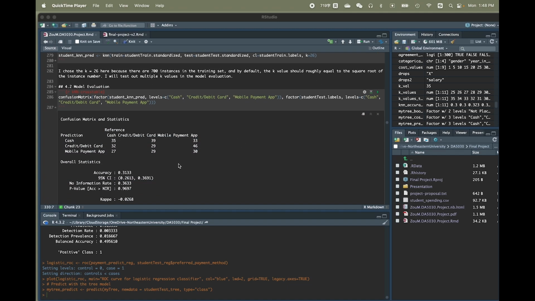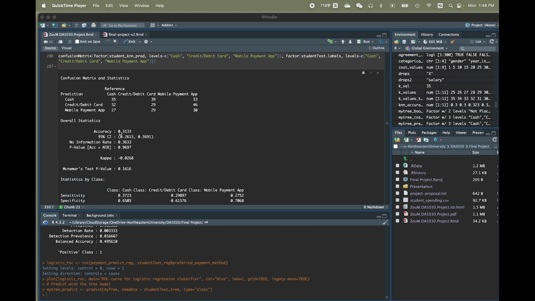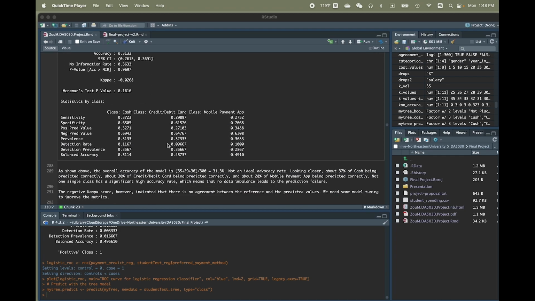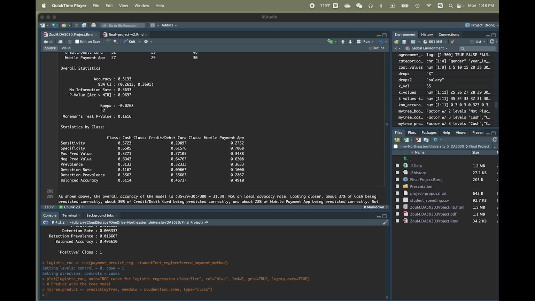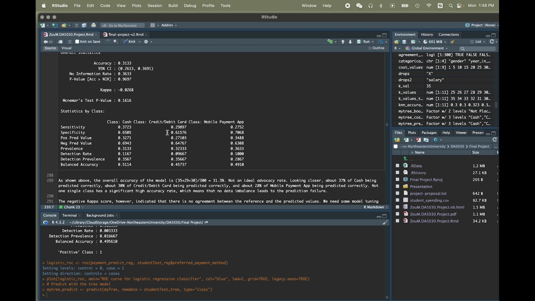And as you can see here, I used the confusion matrix to test it out, and the accuracy rate is quite depressing. It's only 31%, which is very low. And more alarming is the kappa is negative, which means there's no agreement between the prediction values and the reference values.